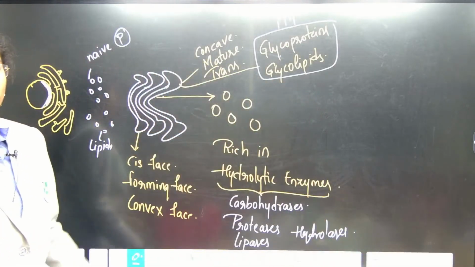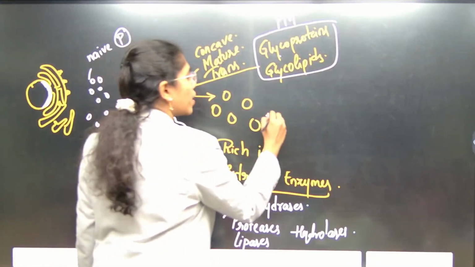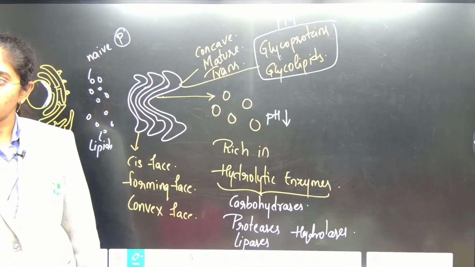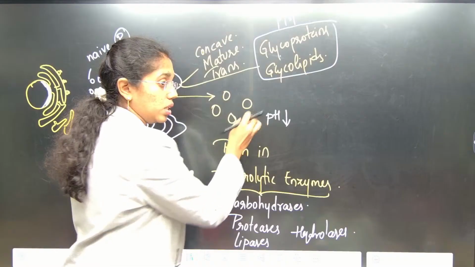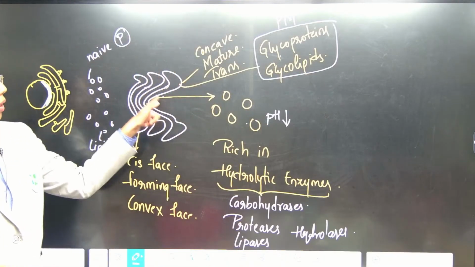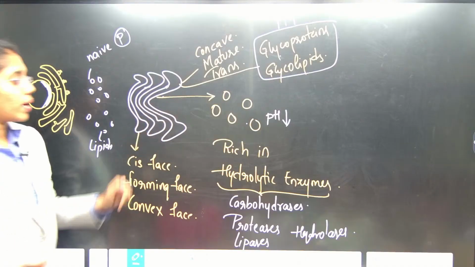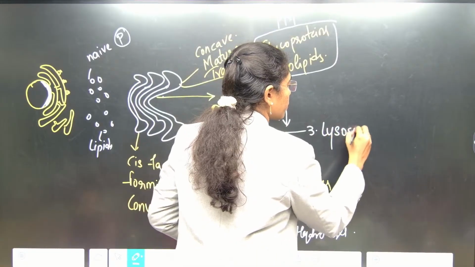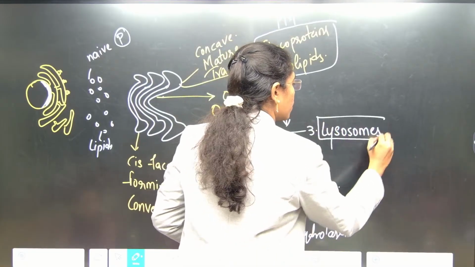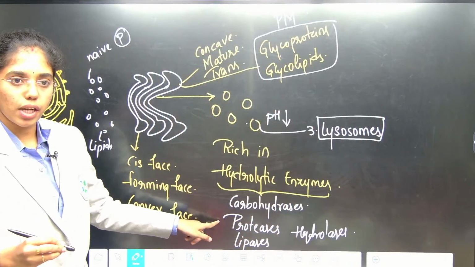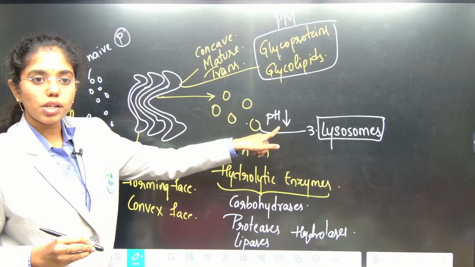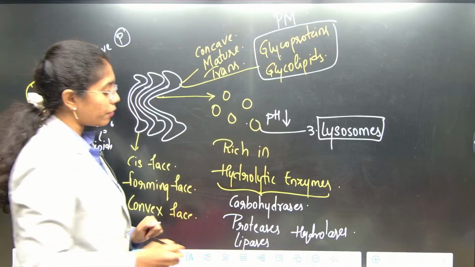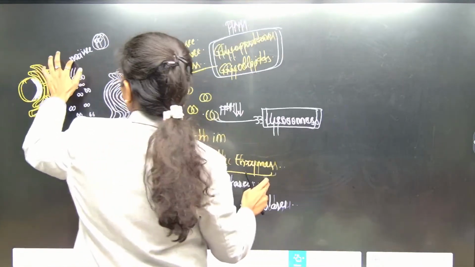Fine, right? And remember one more point, the pH of these vesicles is very low, means they are highly concentrated. The concentration is high. These vesicles which are being released from the mature phase of Golgi bodies are known as lysosomes. Okay, lysosomes are rich in hydrolytic enzymes. High proton concentration means pH is low. Lysosomes, based on their functions, we have different types of lysosomes.